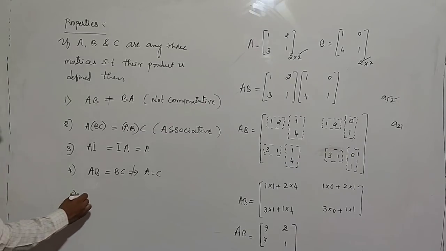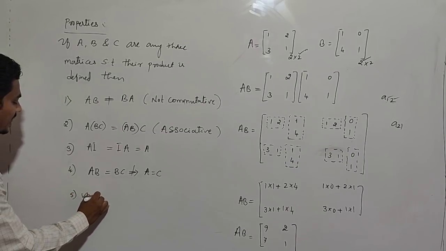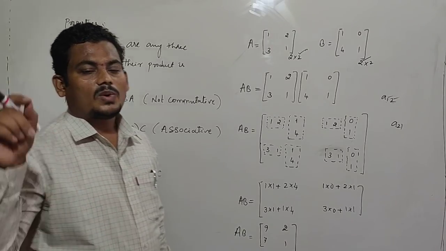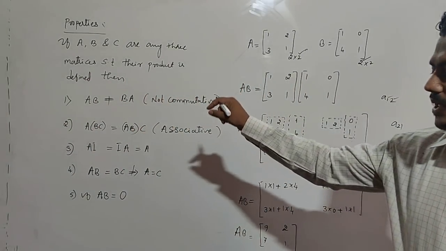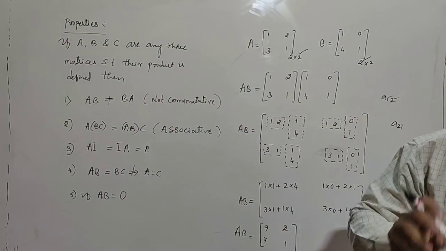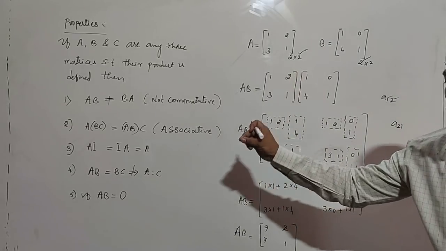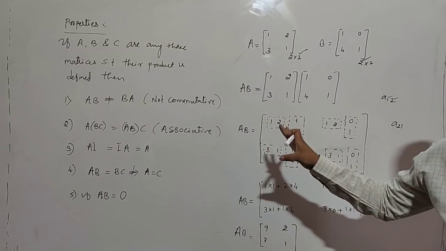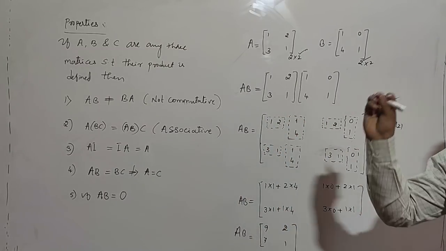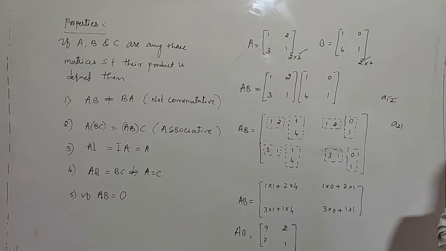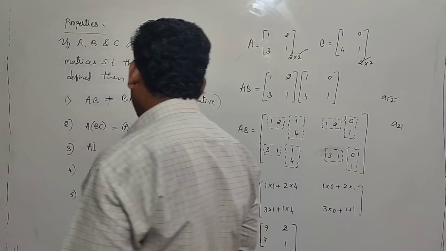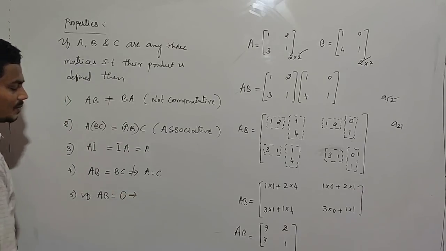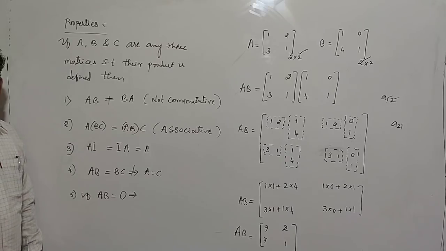Next, if A into B is equal to the null matrix, suppose the product of two matrices is equal to the null matrix, then what do you conclude about A and B? A into B is equal to 0, the product of two matrices is equal to 0, either